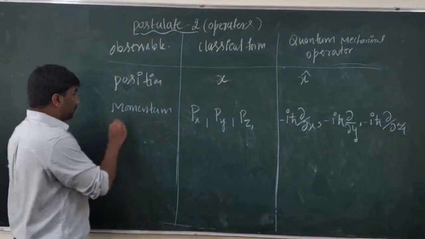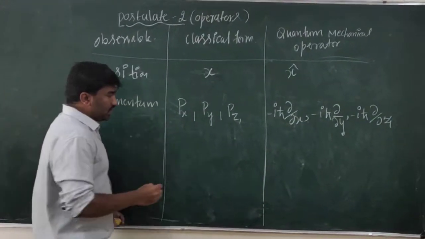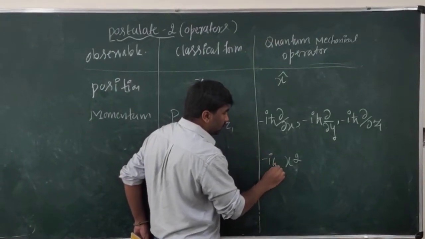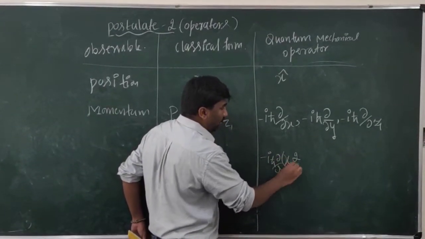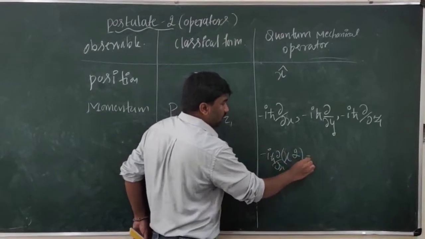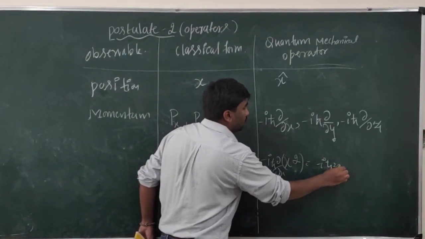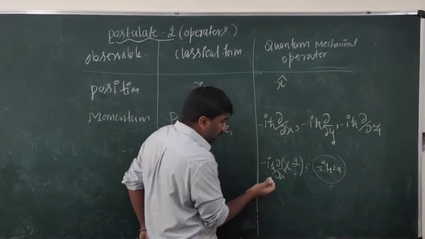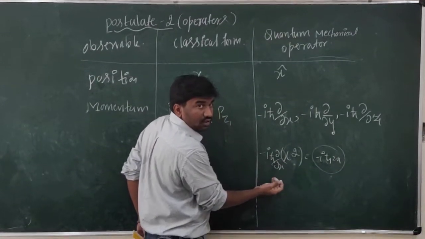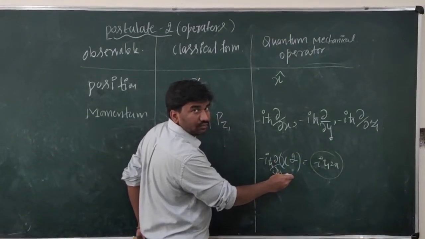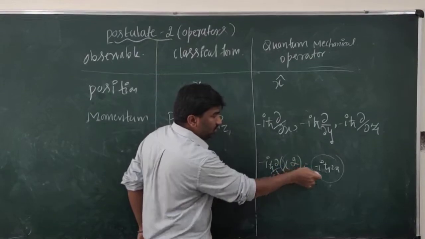For example, this is my function x square. Minus i h cross dou by dou x operates on this function, which gives minus i h cross into 2x. So we write the operator on the left side. The operator always operates on the system from the left side. After operating on this function, you get some other function.